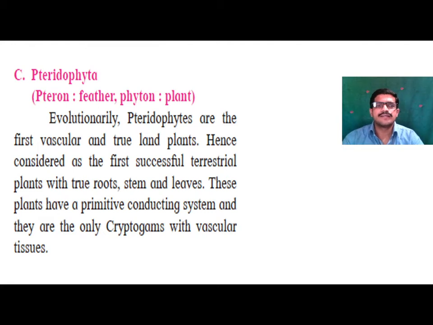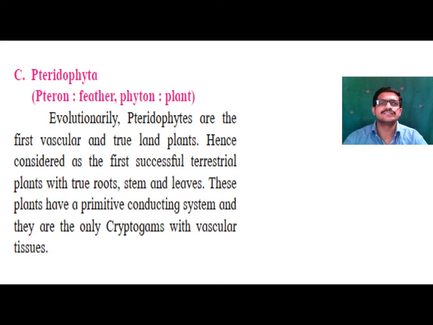These plants have a primitive conducting system and they are the only cryptogams with vascular tissue.